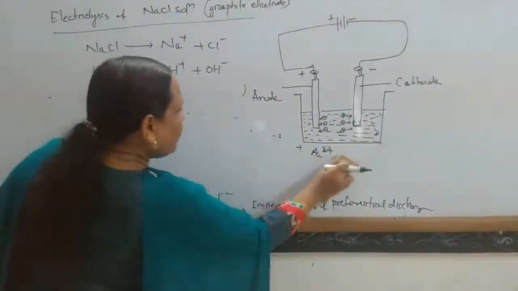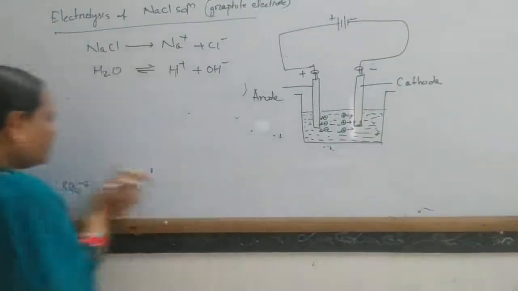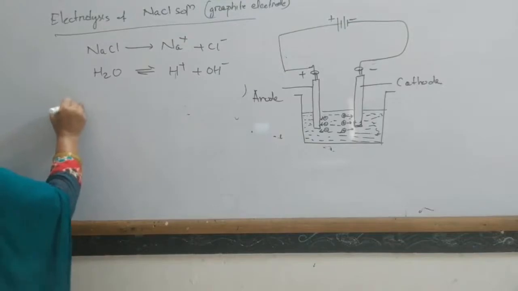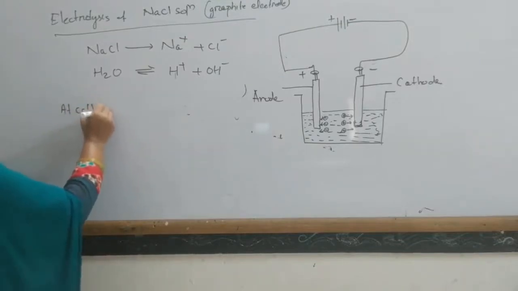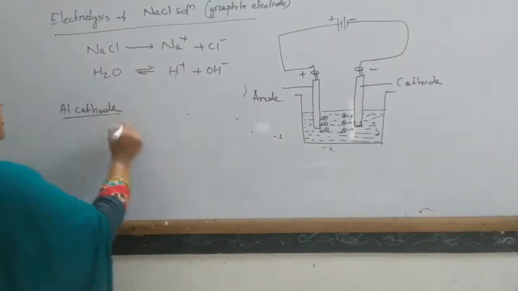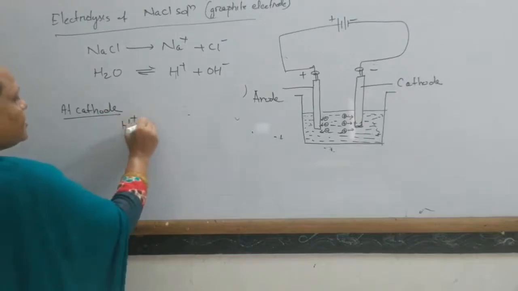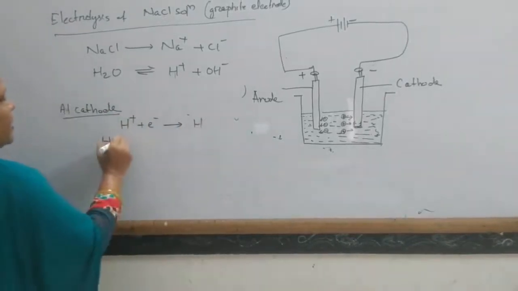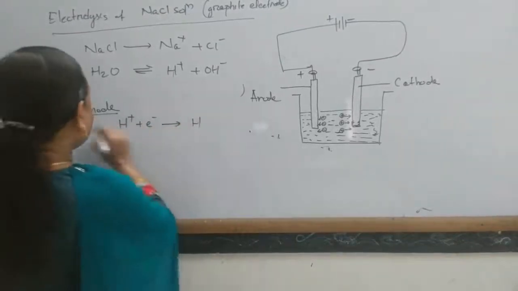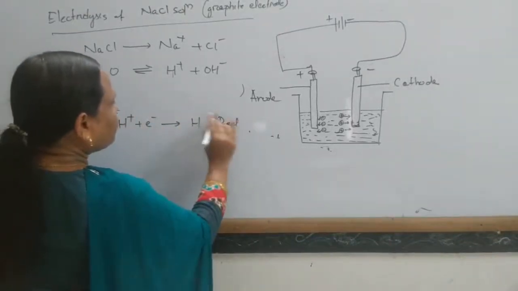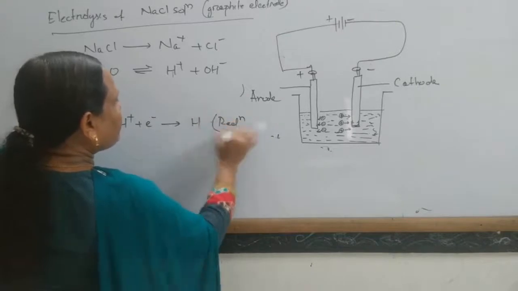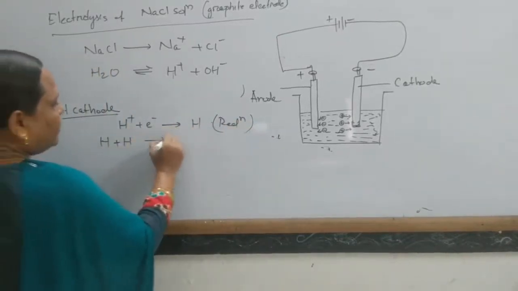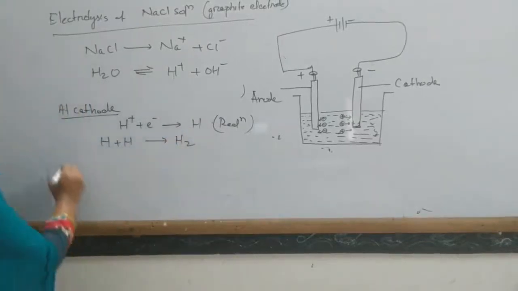So in this way, what will happen at the cathode? At the cathode, H plus plus an electron gives rise to H, and this is your reduction reaction. That is the primary change, and H plus H gives rise to H2.